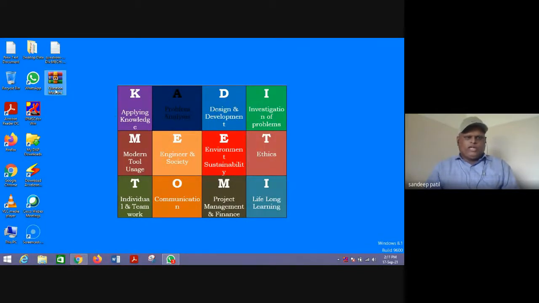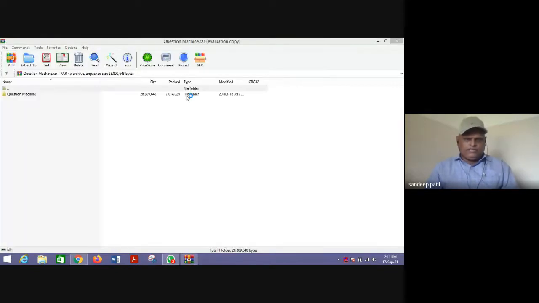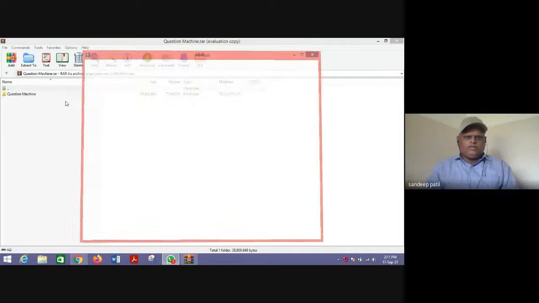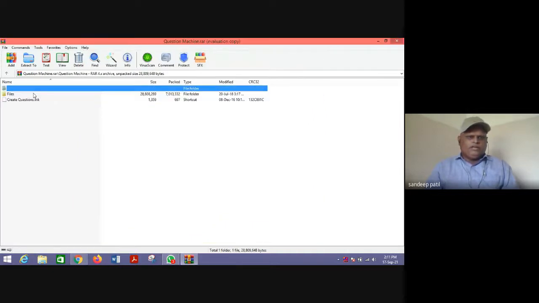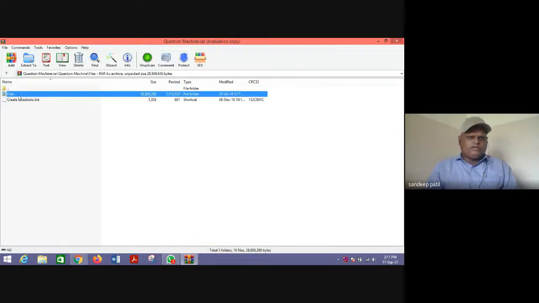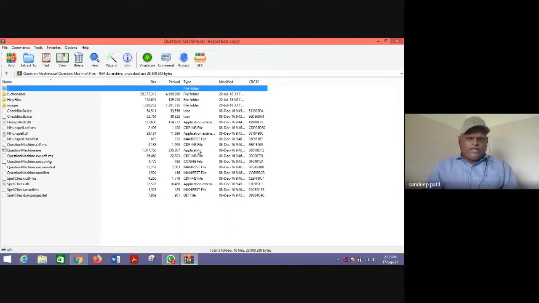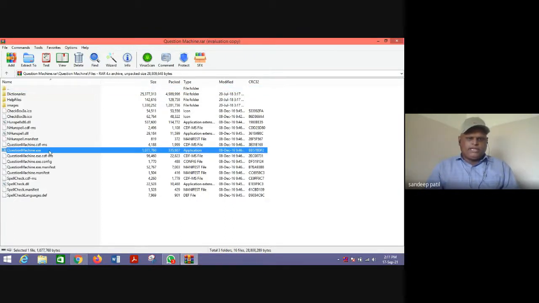When you download that question machine software file, it is a zip file. So you need to open that zip file and run its application. Go to the files, and then open its application file, that is questionmachine.exe executable file. You need to open that executable file. This file is required to prepare a question bank or the multiple choice questions in a Moodle format, you can say.